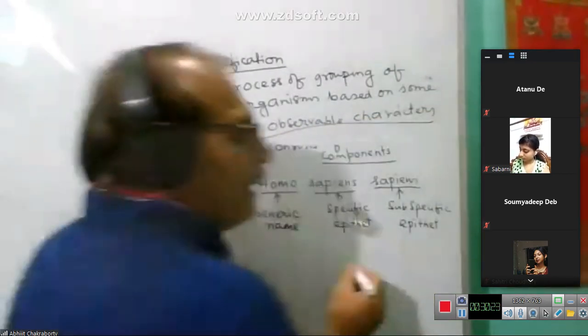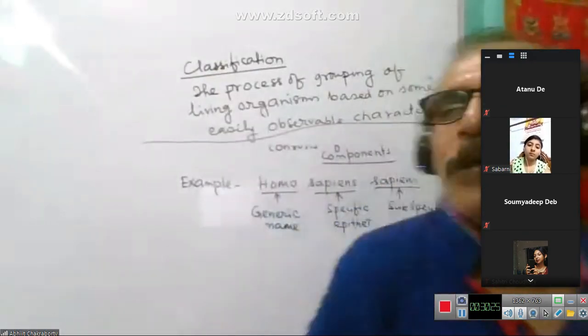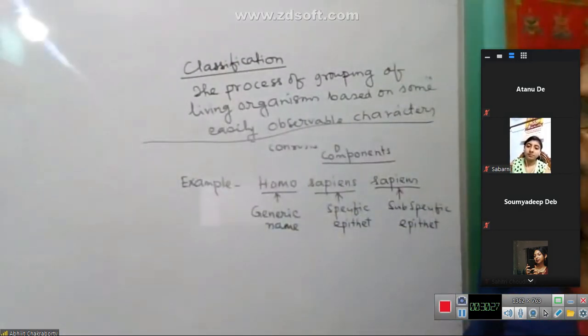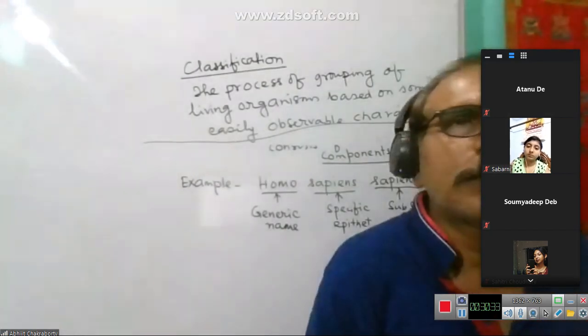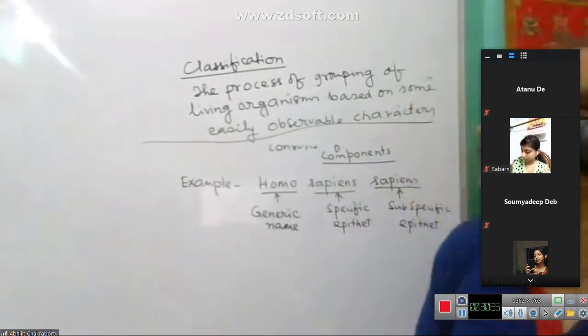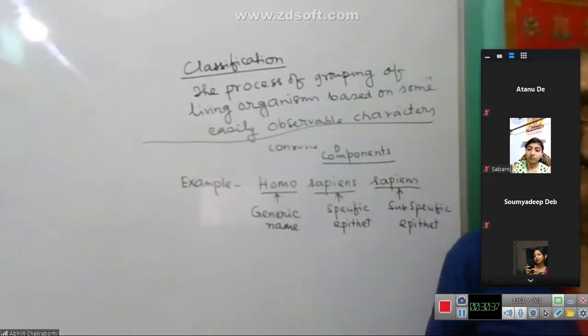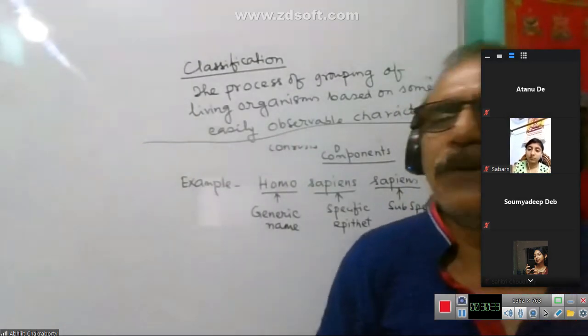So what is written here? The process of grouping of living organisms based on some easily observable characters, and they have to be grouped in some convenient categories.